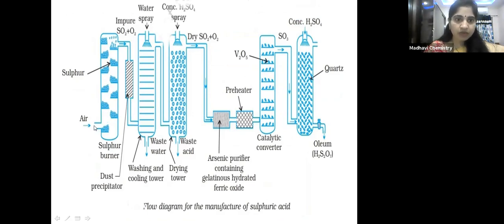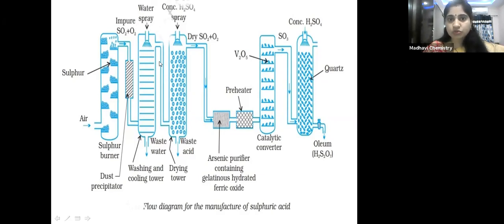So this is the chamber in which sulfur is present and air is passed. Here what happens, sulfur combines with oxygen, means it burns in presence of air and it forms sulfur dioxide. So the formed sulfur dioxide is impure because some impurities are also present along with it. So this impure sulfur dioxide is passed to this chamber and water is sprayed. So what happens to the impurities? Dust and all, they come along with water, and then again that sulfur dioxide is passed, because now sulfur dioxide is wet because it is sprayed with water.